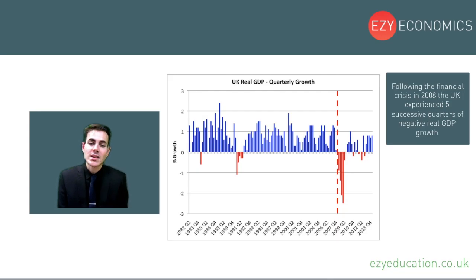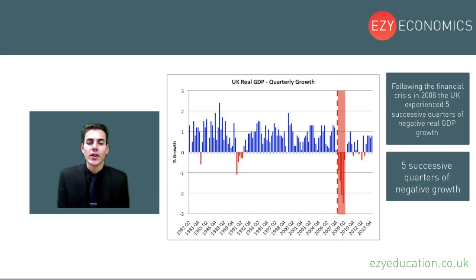And immediately we did suffer from 5 consecutive periods of negative growth, where you can see there are 5 bars in a row that are red and therefore below the 0% growth axis and therefore are negative. So therefore we can say that we did suffer 5 successive quarters of negative growth from 2008 because of the financial crisis. As a result, this statement is true because this supports the statement.